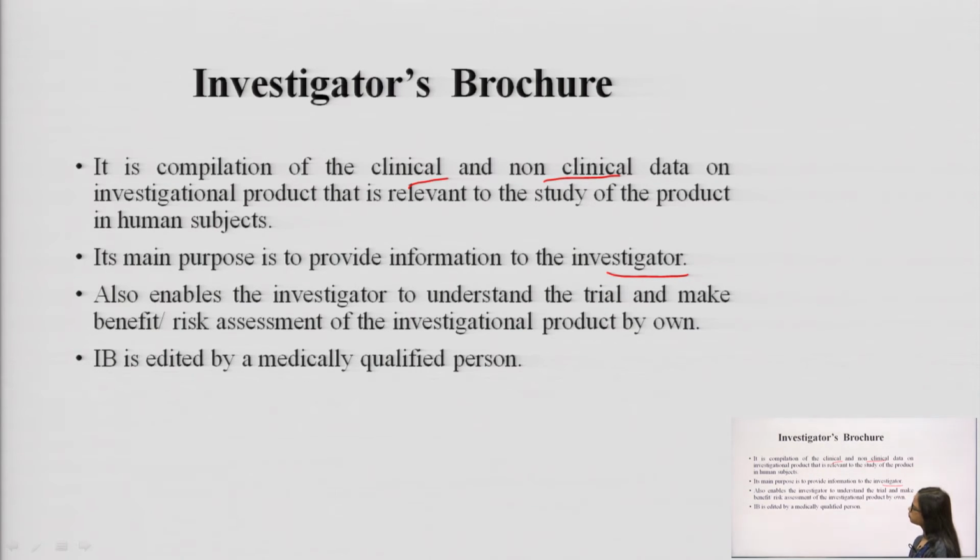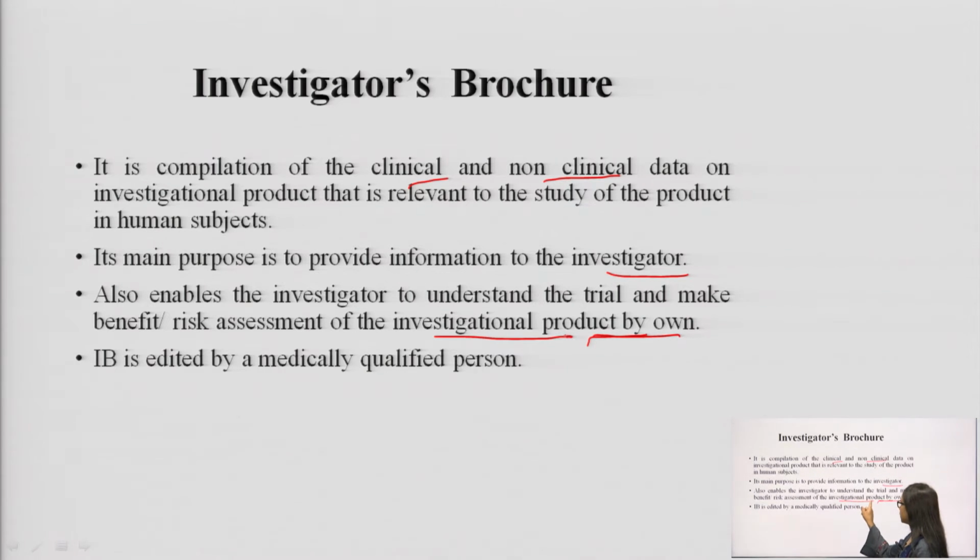Next, the investigator's brochure enables the investigator to understand the trial and make benefit or risk assessment of the investigational product. It means when the sponsor has a brochure in which he has the compilation of the clinical and non-clinical trials and all the results, then he can himself understand what are the benefit and the risk associated with the investigational product.